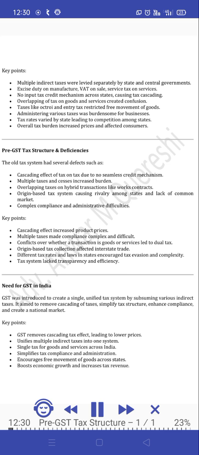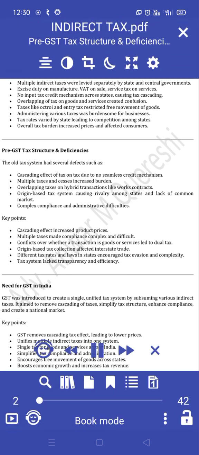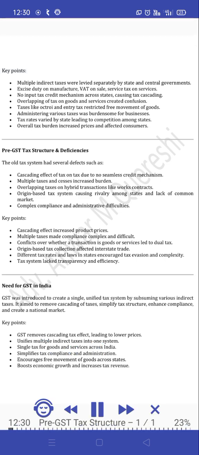Key points. Cascading effect increased product prices. Multiple taxes made compliance complex and difficult. Conflicts over whether a transaction is goods or services led to dual tax. Origin-based tax collection affected interstate trade. Different tax rates and laws in states encouraged tax evasion and complexity. Tax system lacked transparency and efficiency.